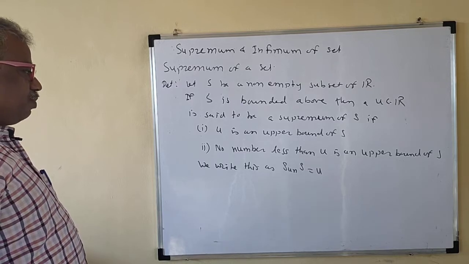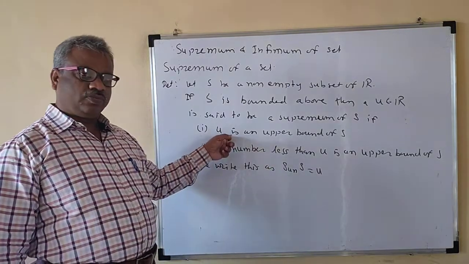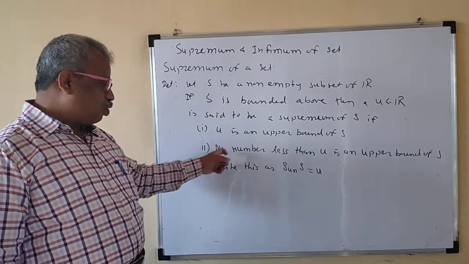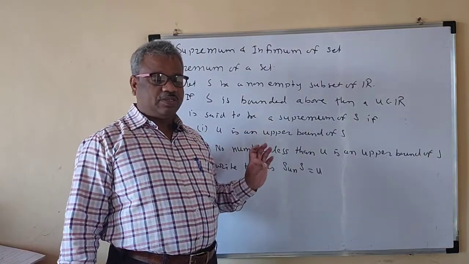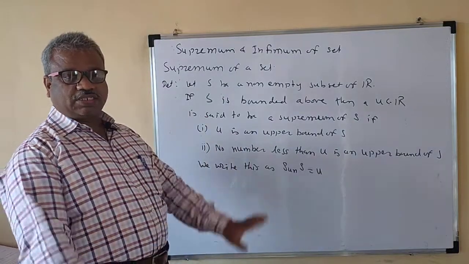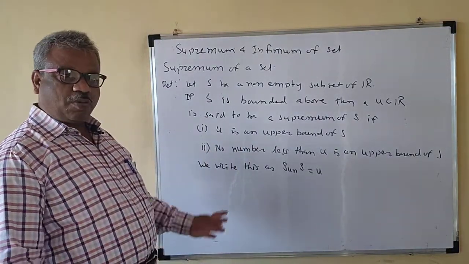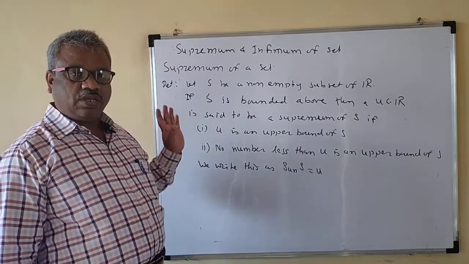So what is the supremum? It should be an upper bound, and no number less than U is an upper bound of S. That means U is the smallest upper bound. The smallest among all the upper bounds is nothing but the supremum.